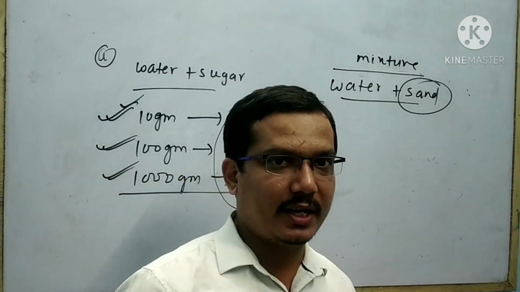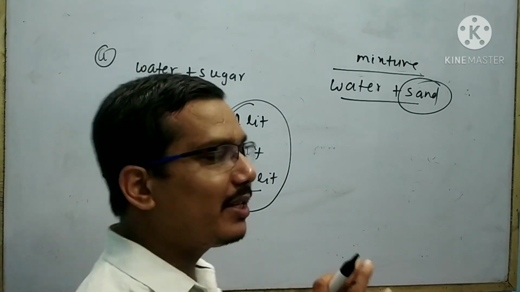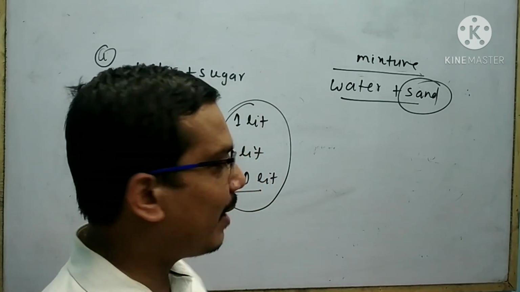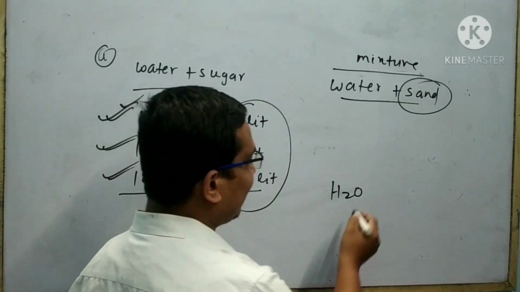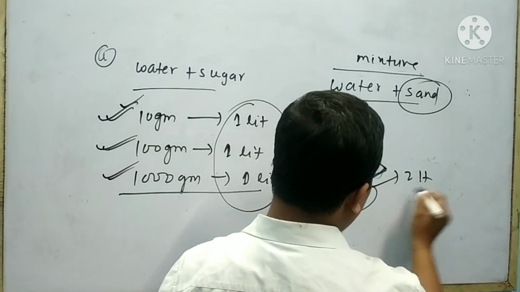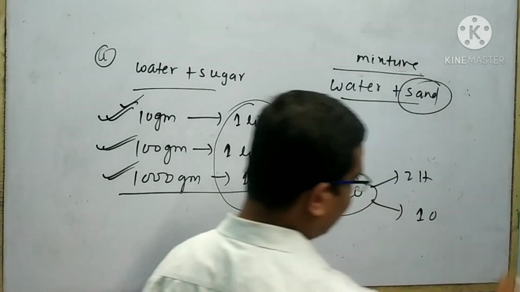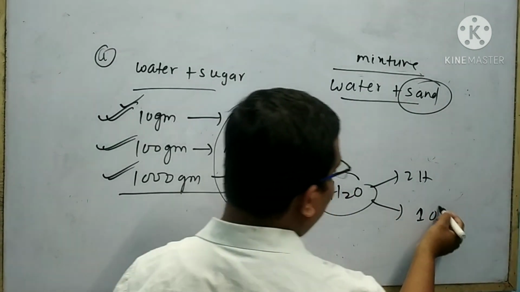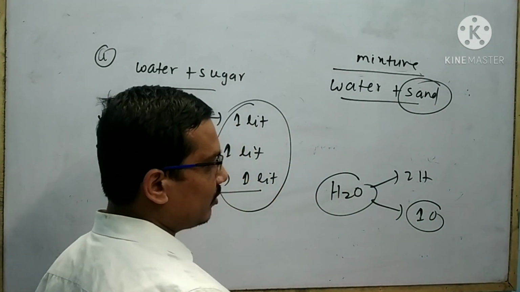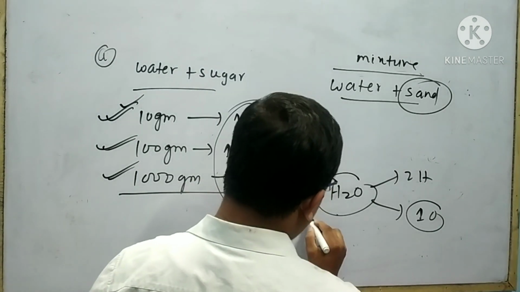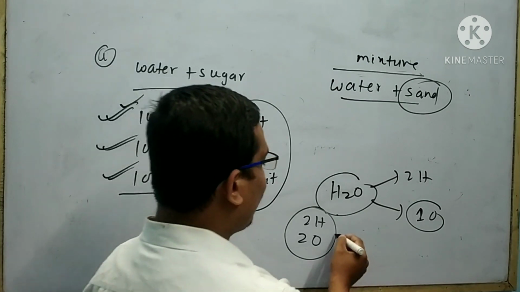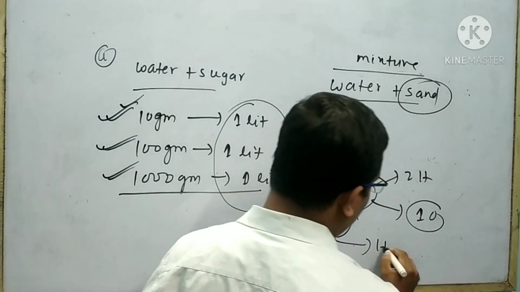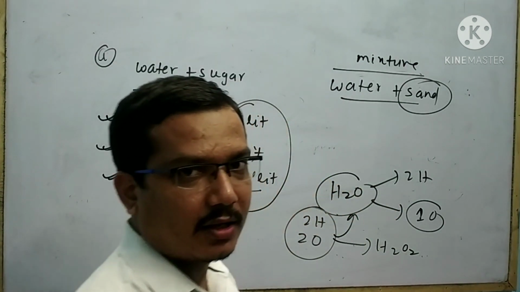But for water, to prepare water, generally we take 2 hydrogen, 1 oxygen. If I change the amount, suppose I take 2 hydrogen, 2 oxygen, then it cannot give the water, it gives hydrogen peroxide.